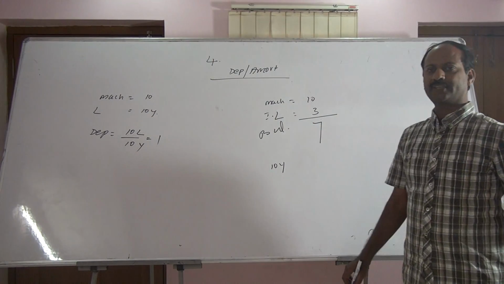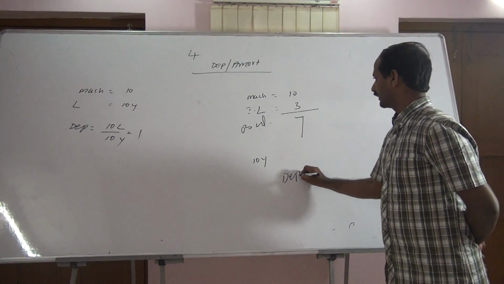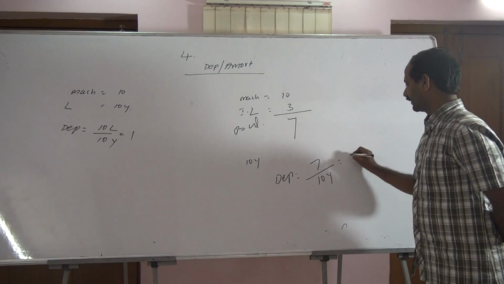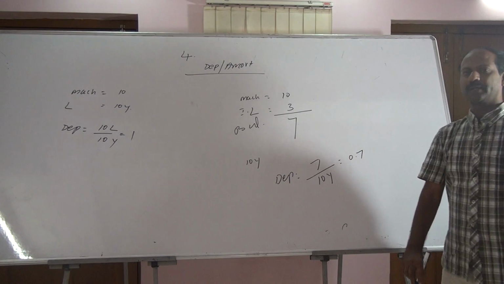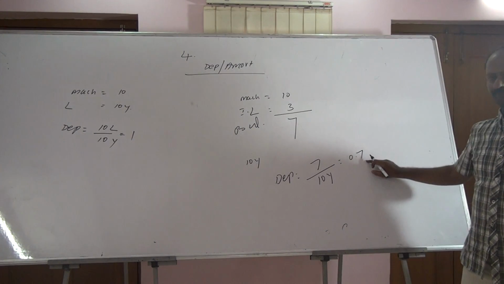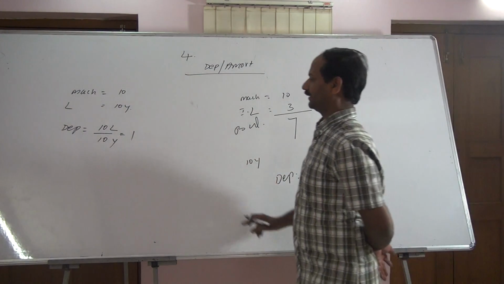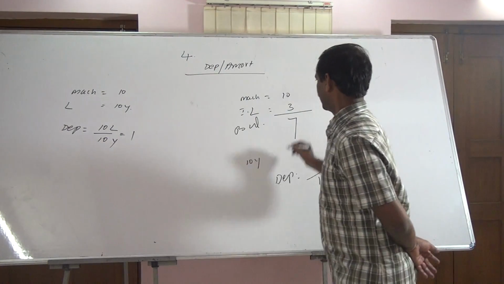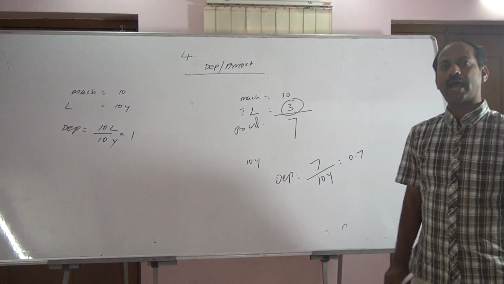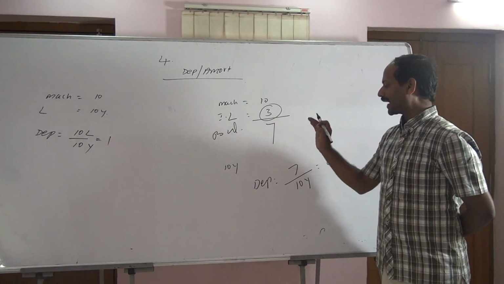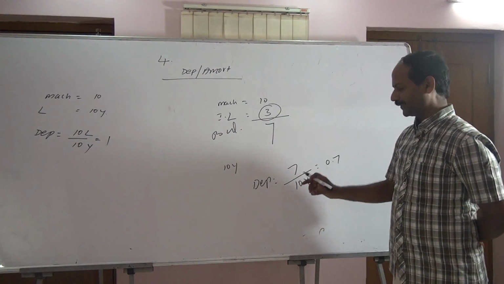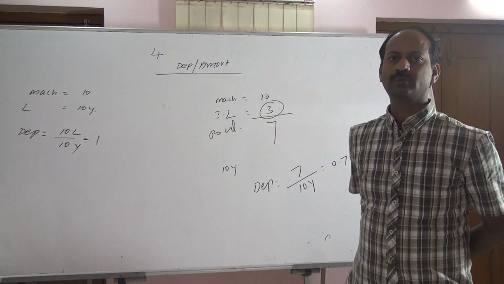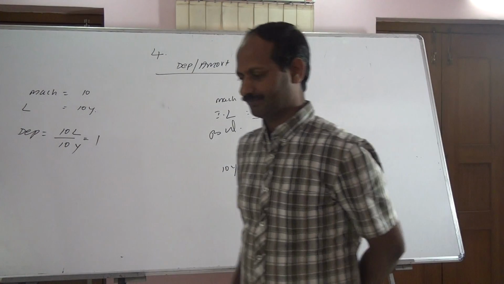Then each year depreciation is 7 lakh divided by 10 years life. Each year 70,000 depreciation shall be provided instead of 1 lakh. So impairment loss also has an impact on the depreciation or amortization amount of each year.